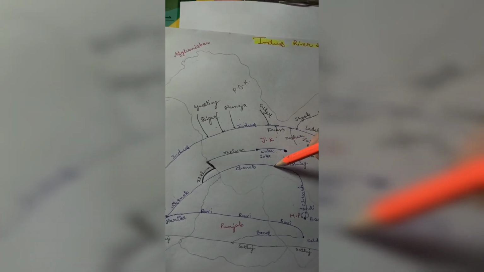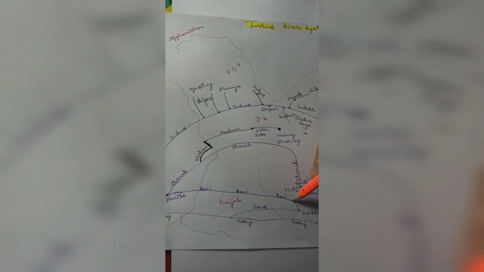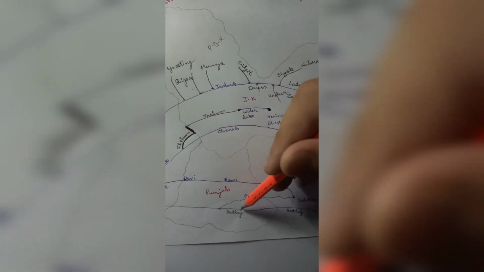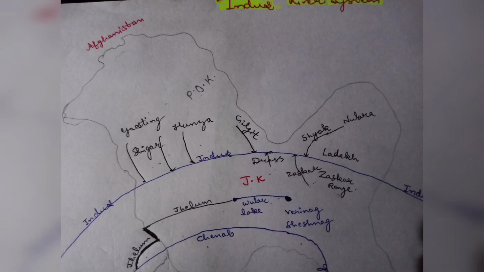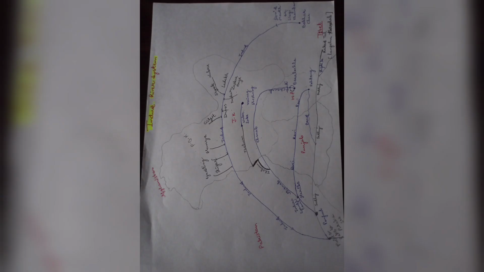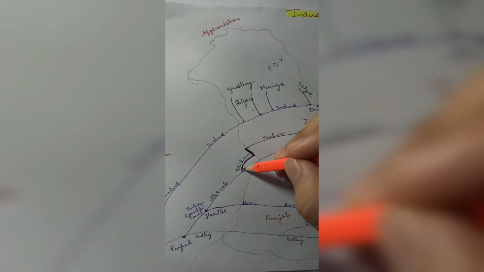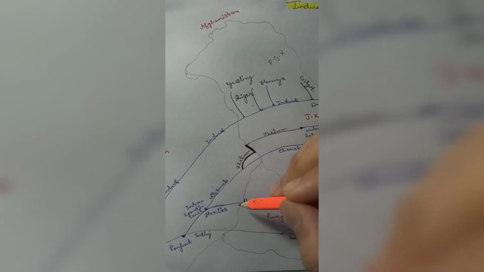We already talked about Jhelum River, Chenab River. Jhelum drains into Chenab. When we talk about Ravi, it drains into Pakistan. Beas drains into Satluj. After going straight, Satluj, so here Chenab River is coming from that side, and from here it's coming Ravi.